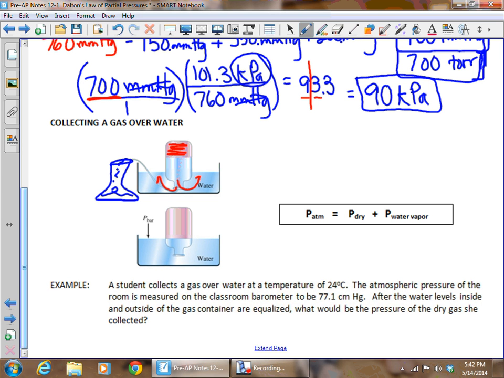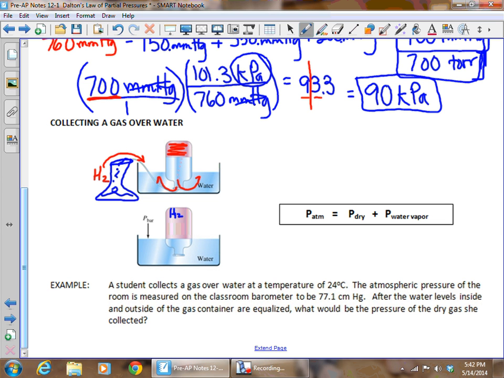Now, let's say that the gas we're producing is hydrogen. So over here, we're producing hydrogen gas, and it's going through this tube and going into this container. The one thing we have to remember is that inside that container, we have not only hydrogen gas, but we also have water vapor.